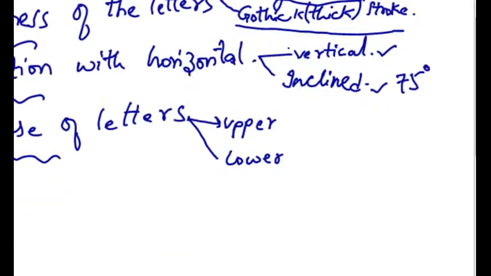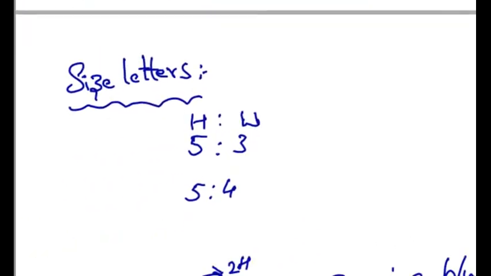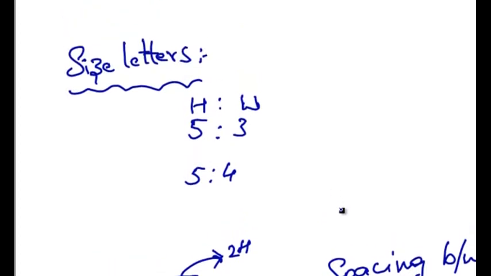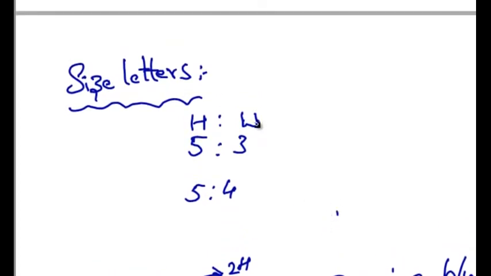Now let's see about the size of the letters. Depending on the height and width ratio, most of the lettering is done. For most of the letters, a height to width ratio of approximately 5:3 should be maintained, except for M and W. The height and width ratio for M and W should be maintained at 5:4.